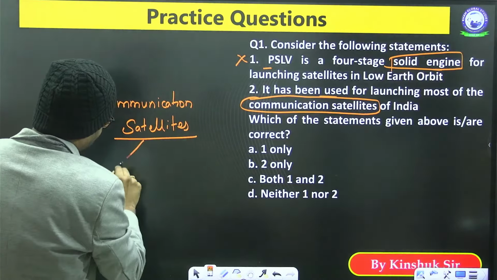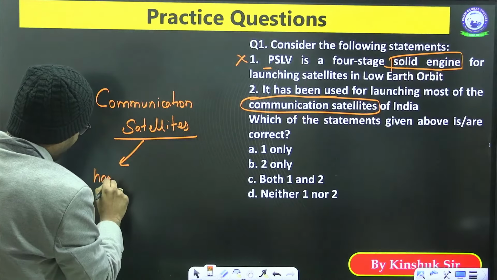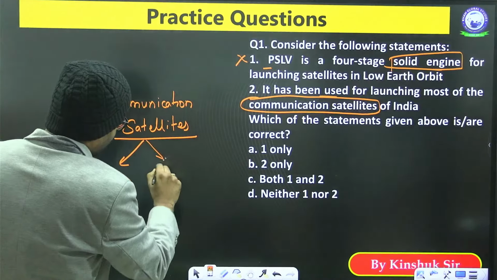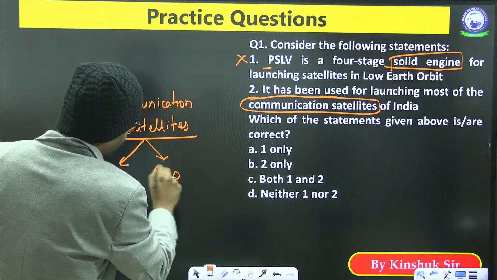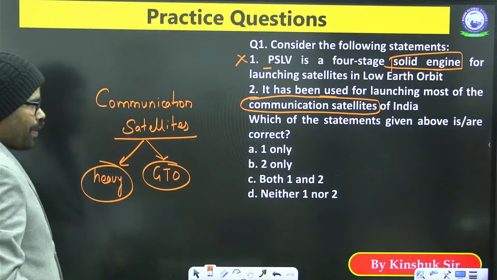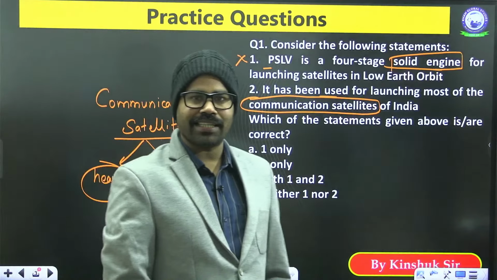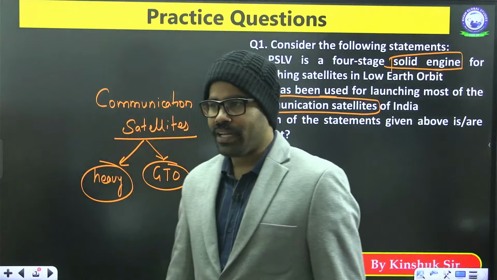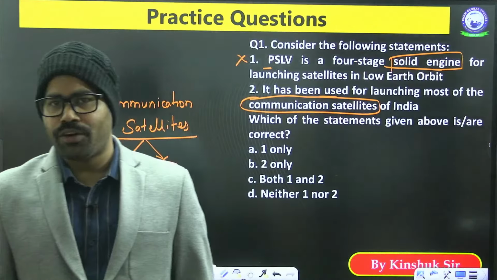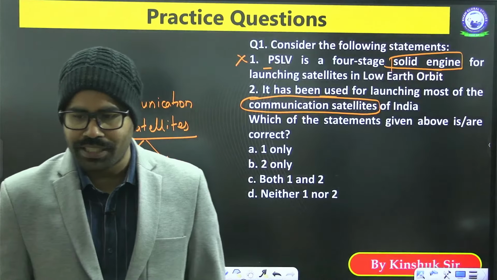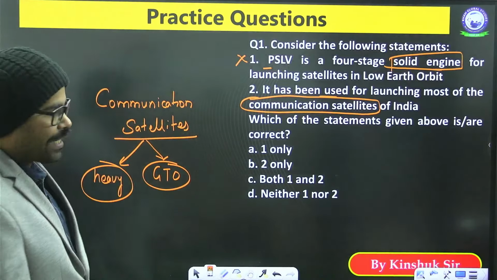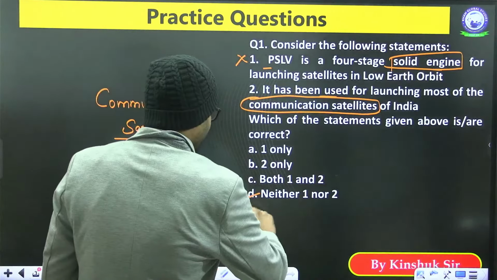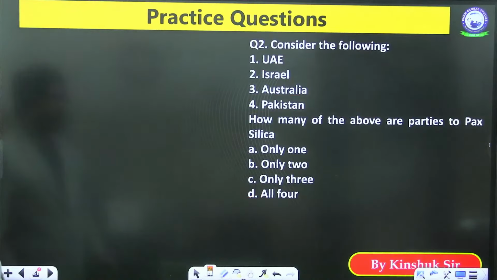First, they are quite heavy. Plus, they have to be placed in the geo transfer orbit. So whenever we have to launch GSAT satellites, we mostly use either our GSLV or depend on other countries. So here the correct answer will be option D, that is neither one nor two.